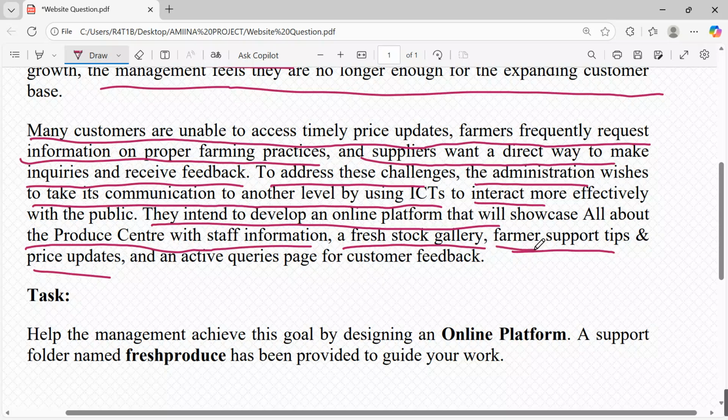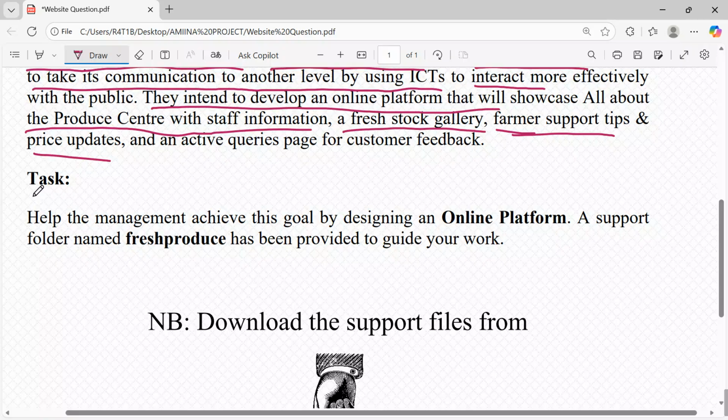These will be guiding principles as you decide which pages we are to put onto this website. The task at hand is to help the management achieve this goal by designing an online platform. A support folder called Fresh Produce has been provided to guide your work.